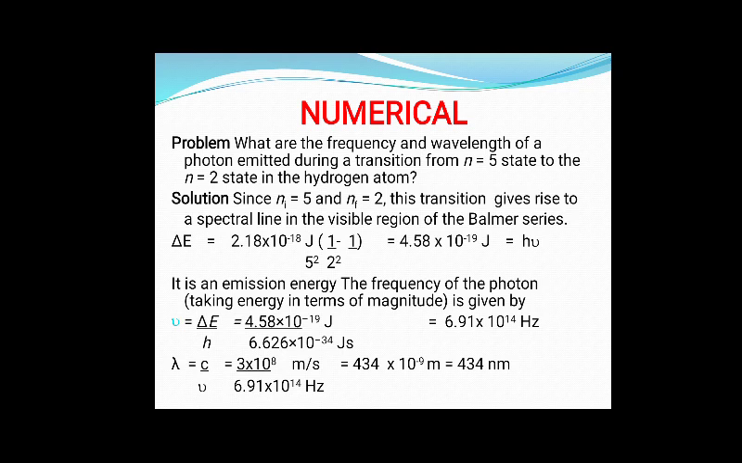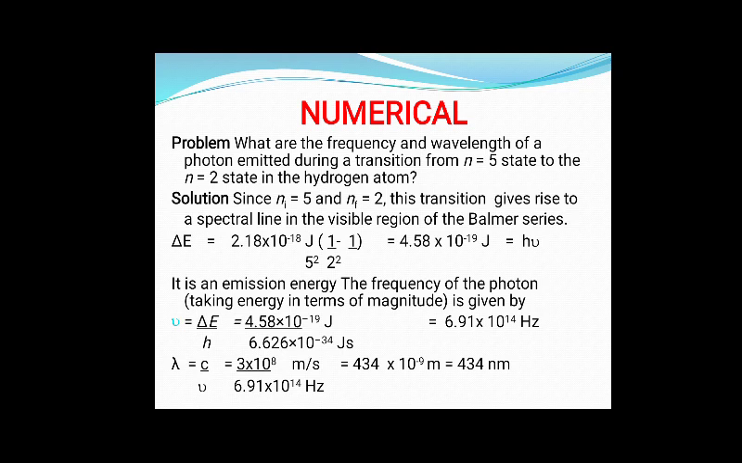How can we find out nu? We can find nu by using the formula delta E is equal to h nu. We know the formula delta E is equal to h nu. Delta E we can find from the previous formula which we already studied, 2.18 into 10 raised to power minus 18 joule into 1 by Ni square minus 1 by Nf square. That formula we can use to calculate delta E.